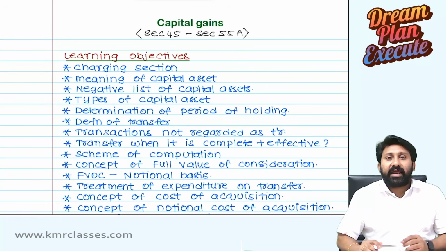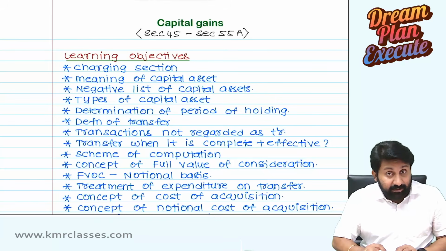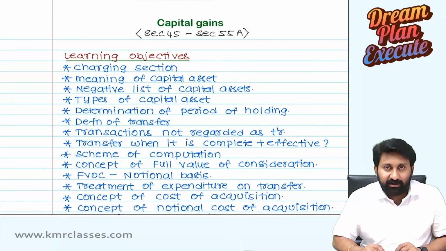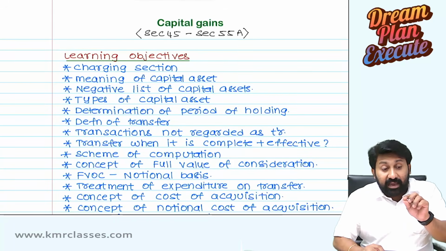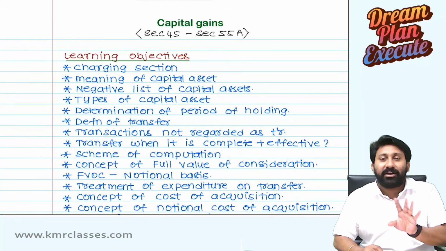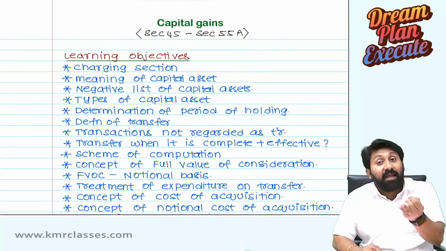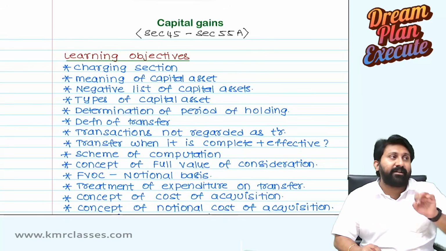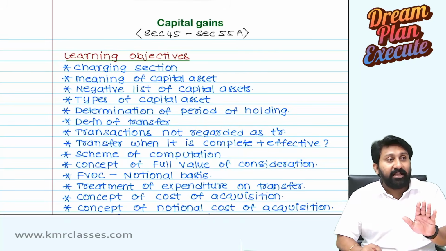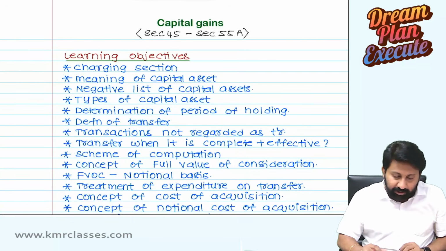To attract the capital gains chapter, if a capital asset is merely acquired, the chapter does not get attracted. If an asset is transferred but is not a capital asset, again the chapter won't get attracted. There should be a capital asset, and that capital asset should be transferred. They did not use the word sell; they use the word transfer. It includes so many things inside that we will discuss when we go into the concept.